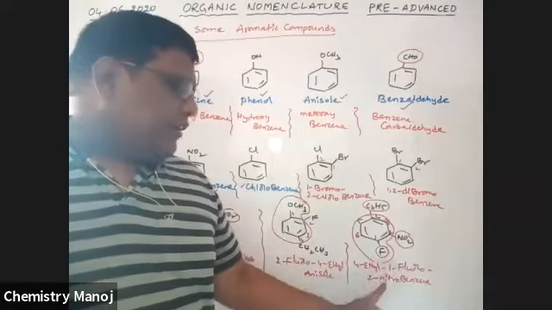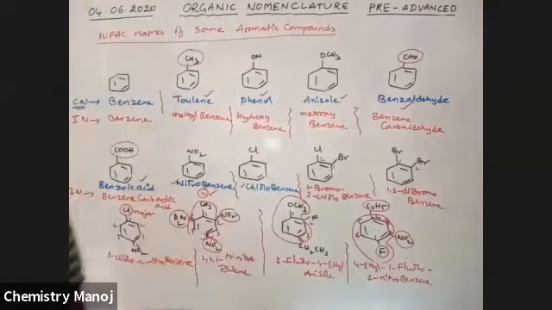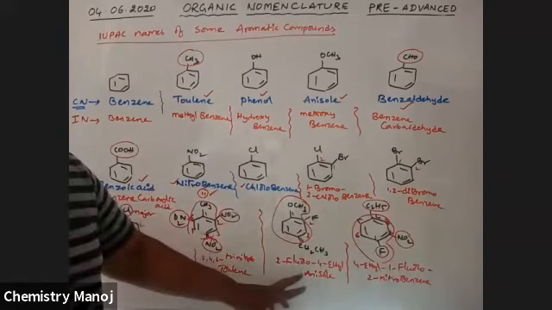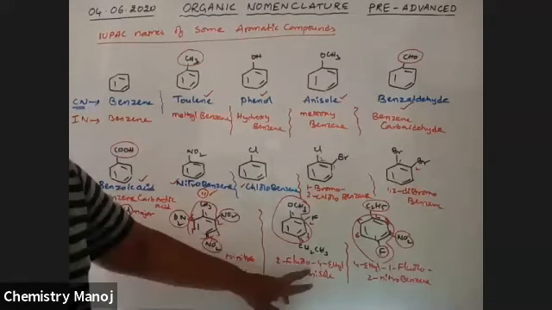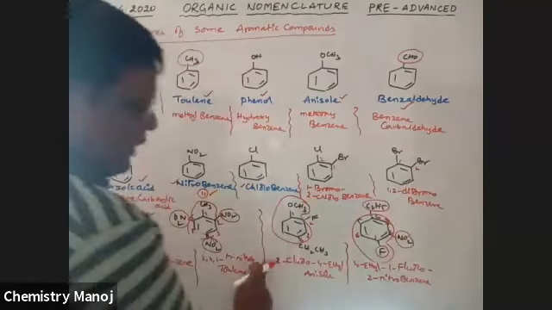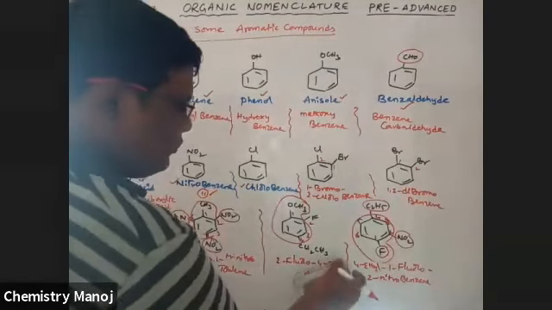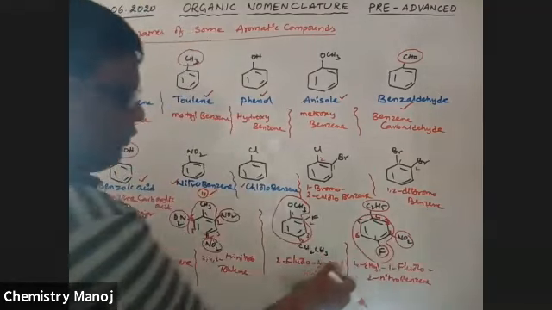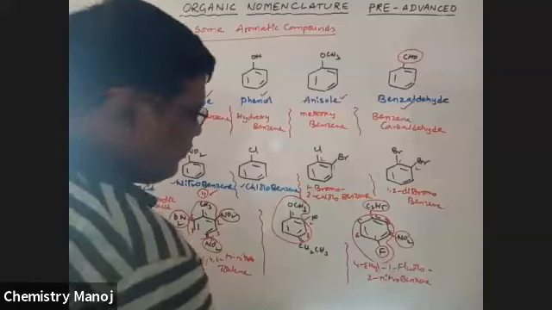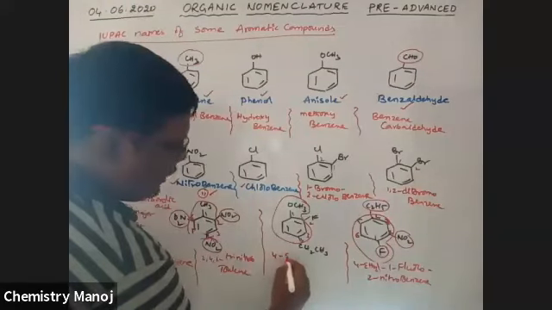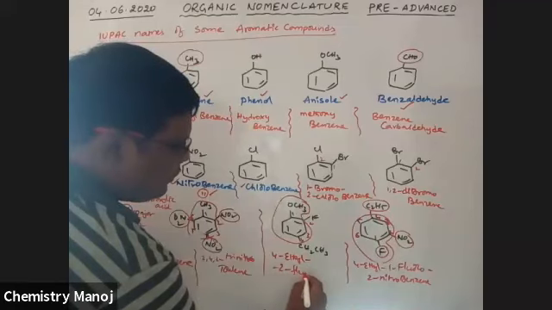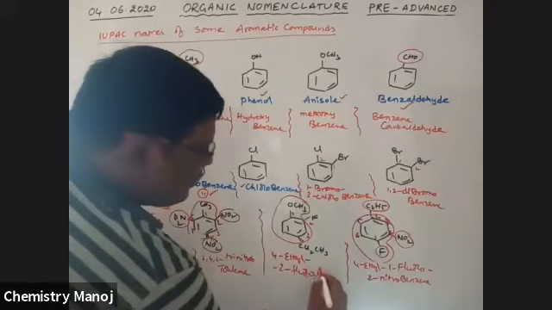First E, next F, after that N. Yes, E first, tell me. 4-ethyl, 2-fluoro anisole. 4-ethyl accepted. 4-ethyl-2-fluoroanisole.